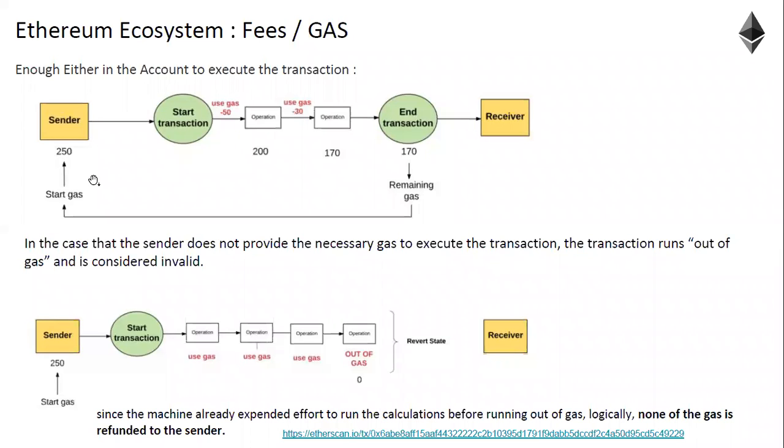Gas price is nothing but petrol price. So he started traveling some distance and reached the destination. Whatever petrol he spent for the travel is spent. All remaining petrol will be within the bike only. This is for the transaction. Whatever transaction he wants to do with the receiver, that amount is different. That ether is different. This is only the transaction fee. We are calculating the transaction fee.